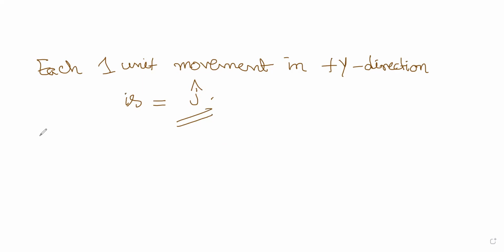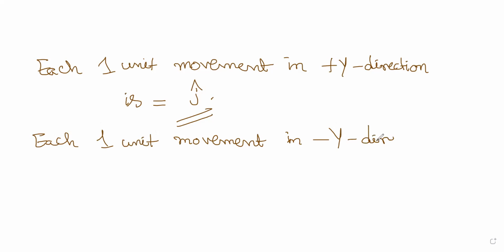Similarly, each 1 unit movement in the negative y direction is equal to minus j cap. Each 1 unit movement in positive y direction is j cap. Each 1 unit movement in negative y direction is minus j cap. Clear? Clear, sir. J cap means we are moving upwards, upward movement. Minus j cap means downward movement.